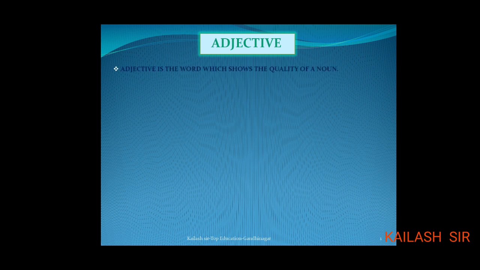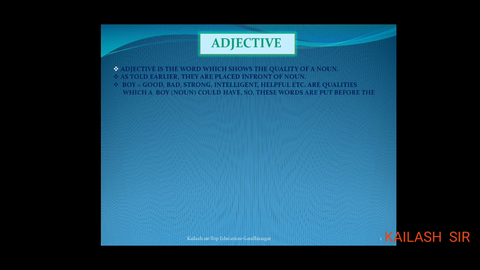What is an adjective? An adjective is the word which shows the quality of a noun. As told earlier, they are placed in front of a noun. Suppose we are talking about a boy. What can be the qualities of a boy? They can be good, bad, strong, intelligent, helpful, etc., which a boy, the noun, could have. So these words are put before the noun and hence they become adjectives.